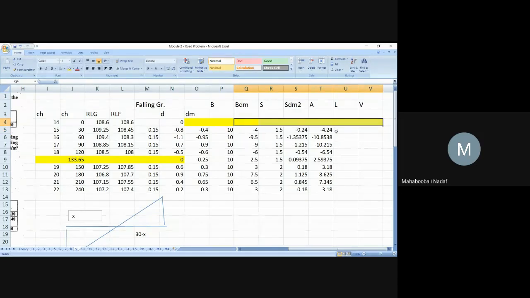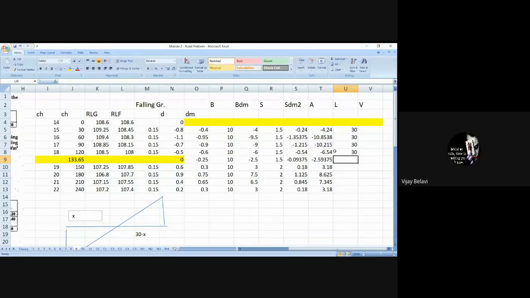Okay. What is the chainage for this? 30. Next is 30. But for this, what should I write? 13.65. Very good. Next, should I write 30 or something different? Sir, we have to do 30 minus 13.65. Because in total 30 chainage, 13.65 is in cutting.